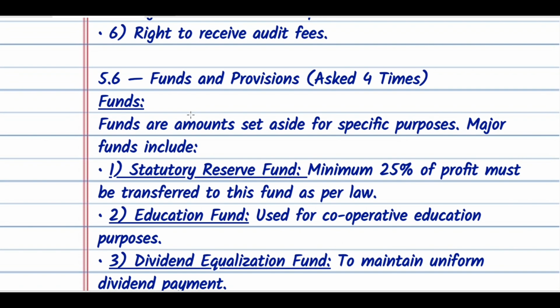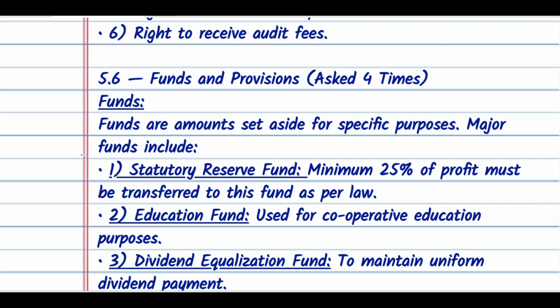Next, funds and provisions, asked almost 4 times. If this type of question is asked in the short notes, like funds and provisions, or tangible assets or intangible assets, likewise, you must create a table if you are able to in short notes, and you can write accordingly, or else you can write separately. There is no issue at all.